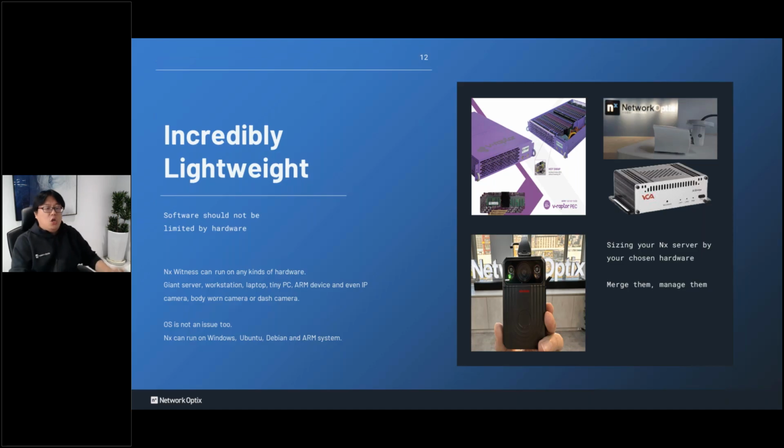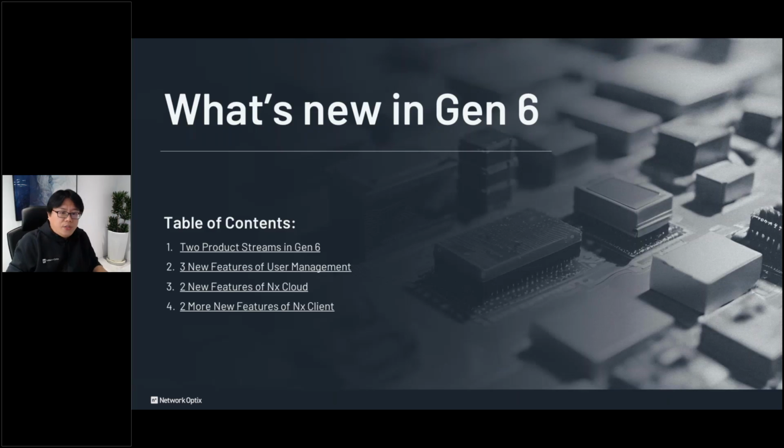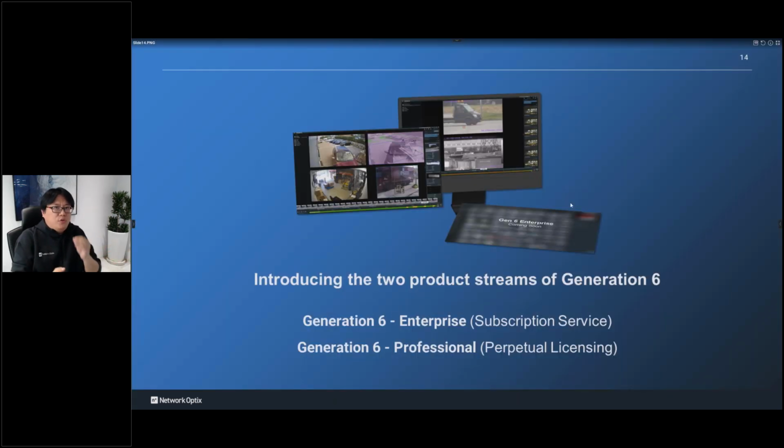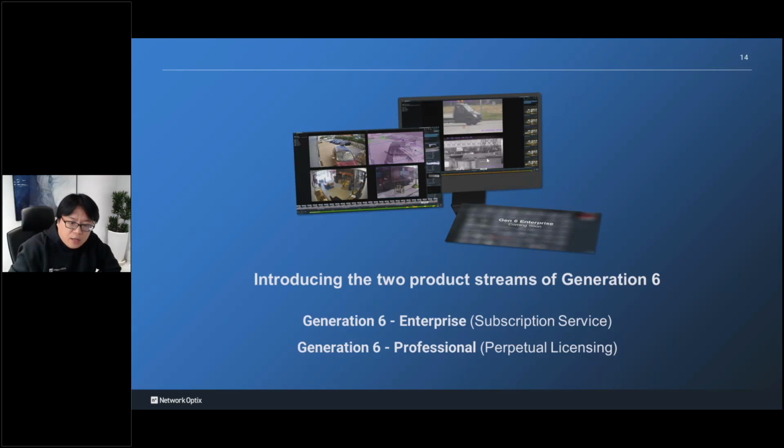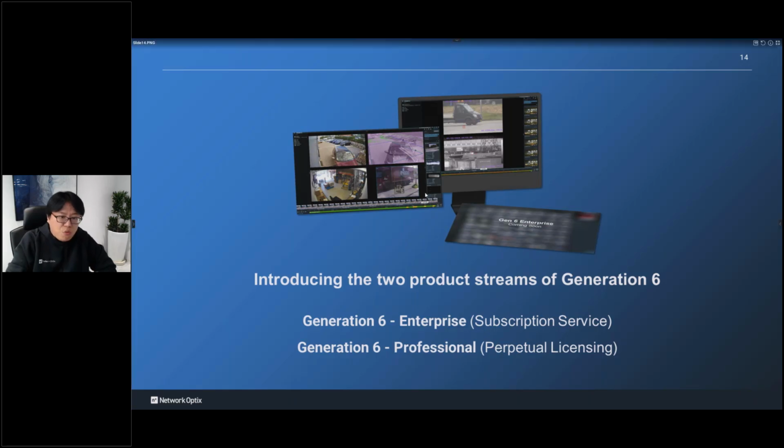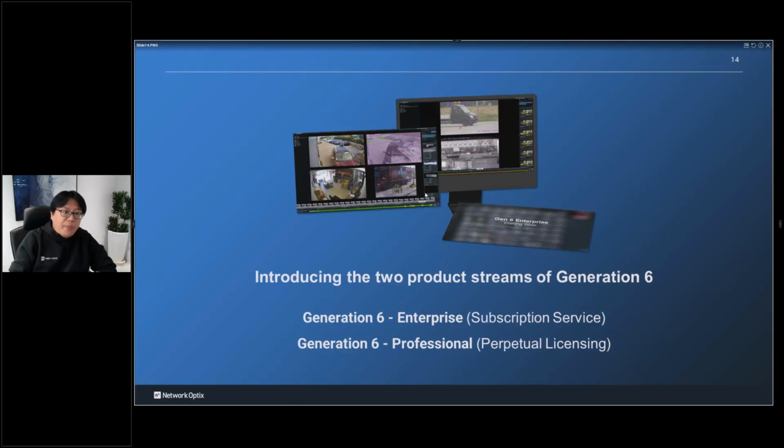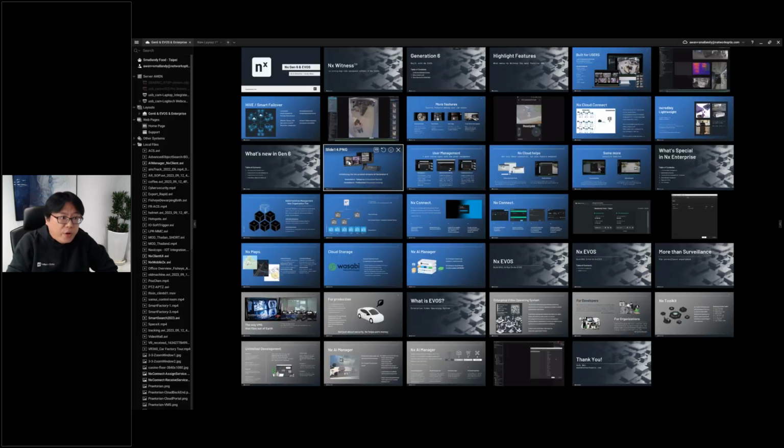All right. So what's new in Gen 6? First of all, we separate Gen 6 into two versions. The first version is Enterprise. The second version is Professional. The Enterprise is focused on subscription service, and the Professional, the one you know the most, is a perpetual license. What I'm using right now is the Gen 6 Enterprise already.